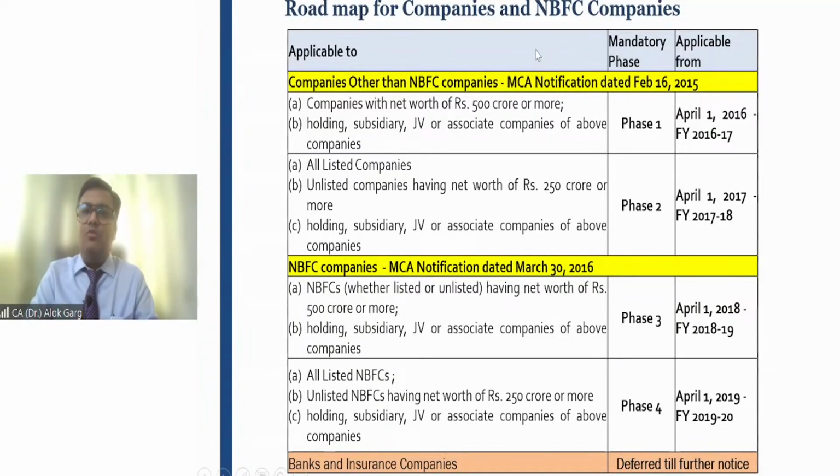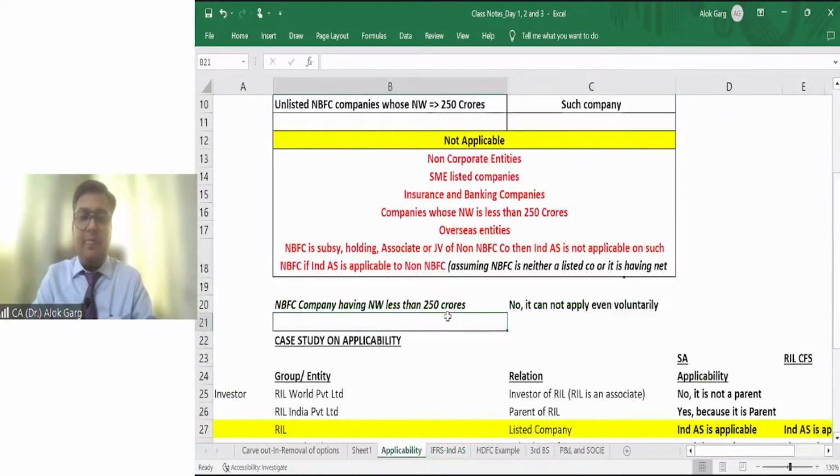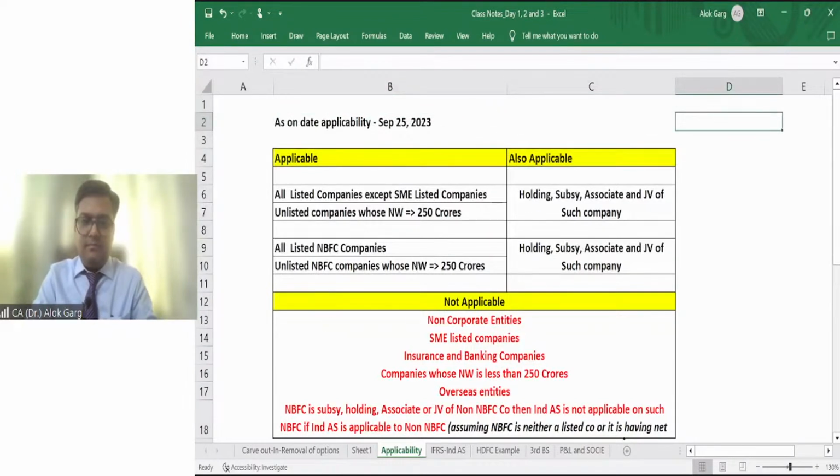So I'll take you to my Excel file, and there I will explain the applicability of Ind AS to Indian companies. Please let me know if my Excel file is visible, friends. Is that visible?